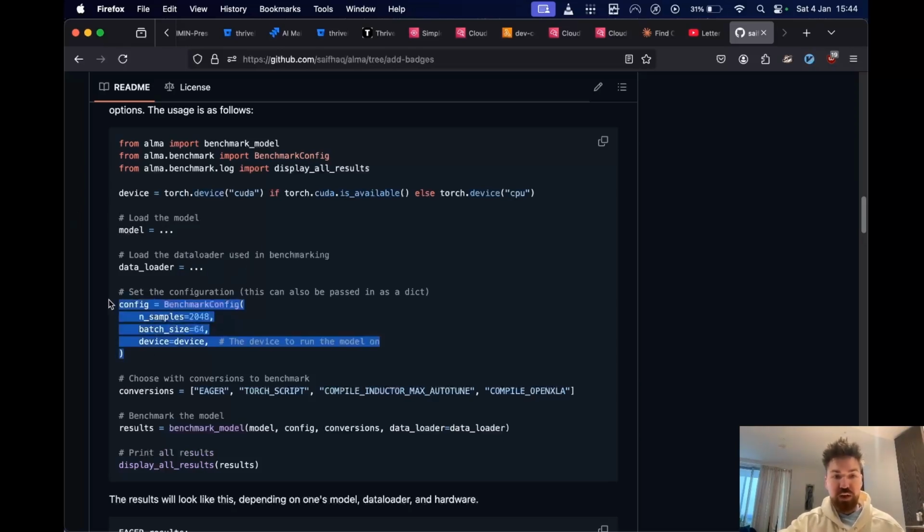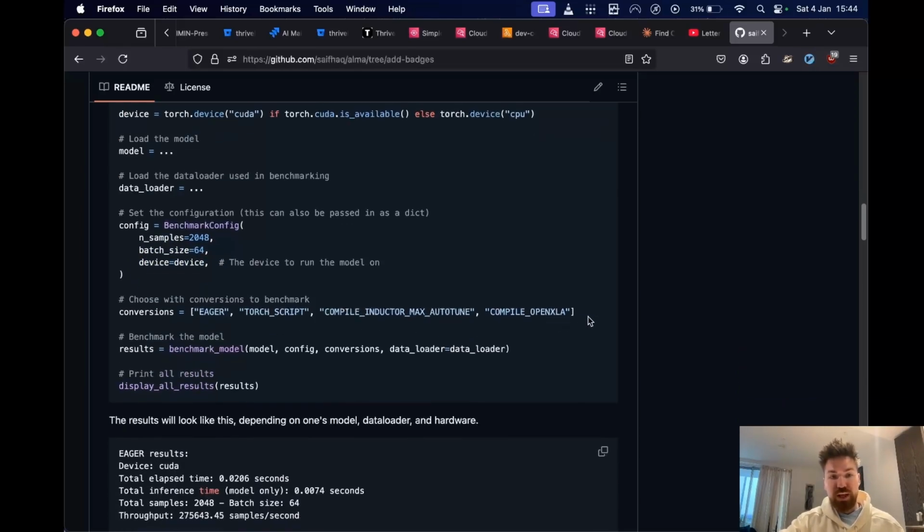We create a config, which is just our benchmarking config, and that's just going to tell us how we want to do this benchmarking. What's the total number of samples that we want to benchmark across? What should the batch size be? What device should we run on? Then we feed in our different conversion options.